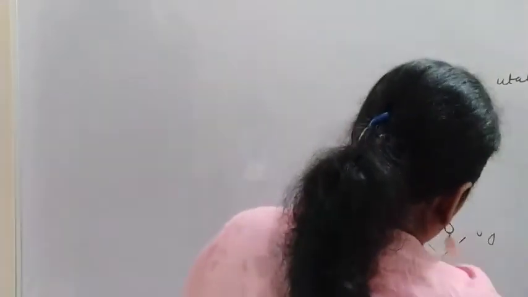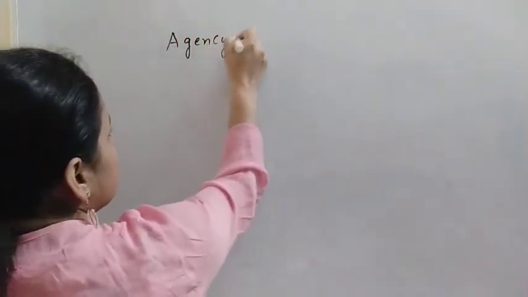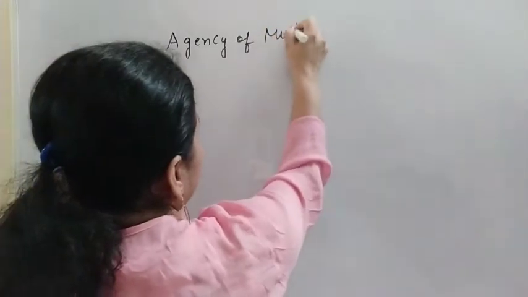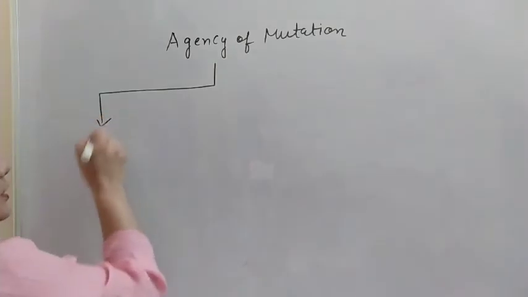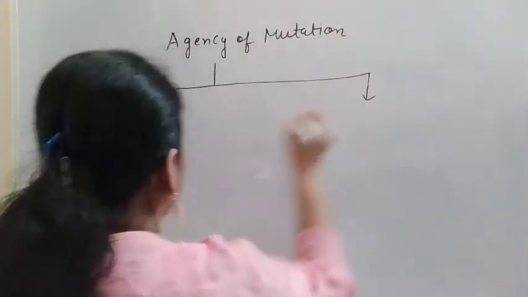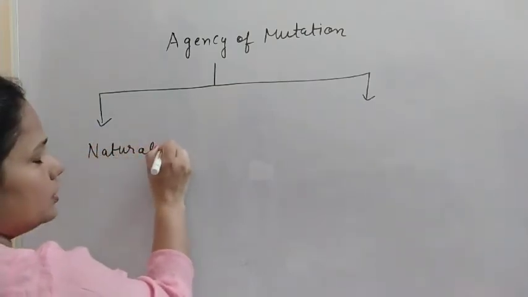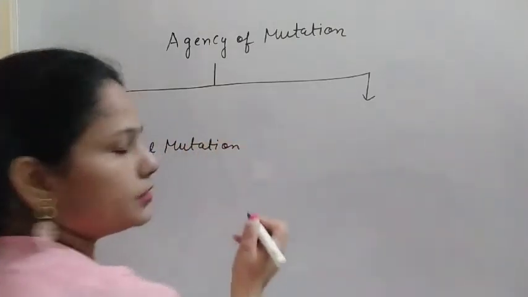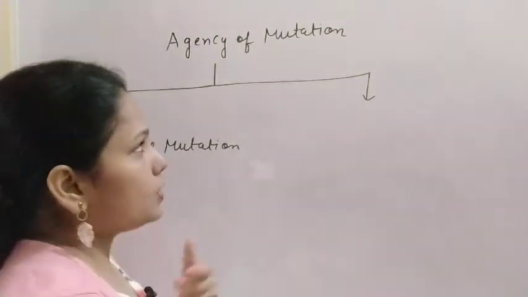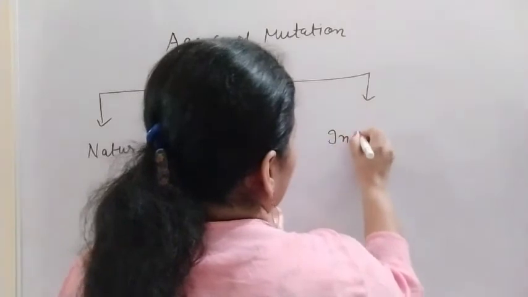So on the basis of agency of mutation, there are two types of agency we can say. First, that may be due to the natural method, so we can say natural mutation, and if it is due to some other involvement or some other reason, then we can say induced mutation.